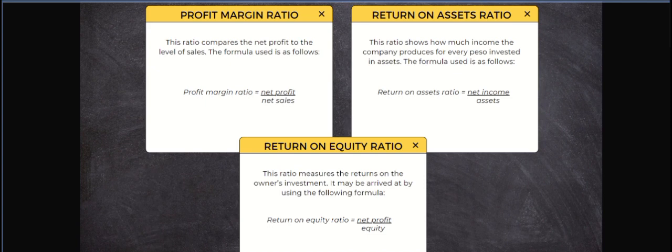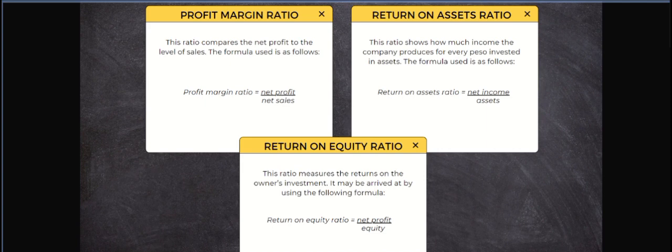Then return on asset ratio. This ratio shows how much income the company produces for every peso invested in assets. The formula is used as follows. Return on asset ratio is equal to net income all over assets.